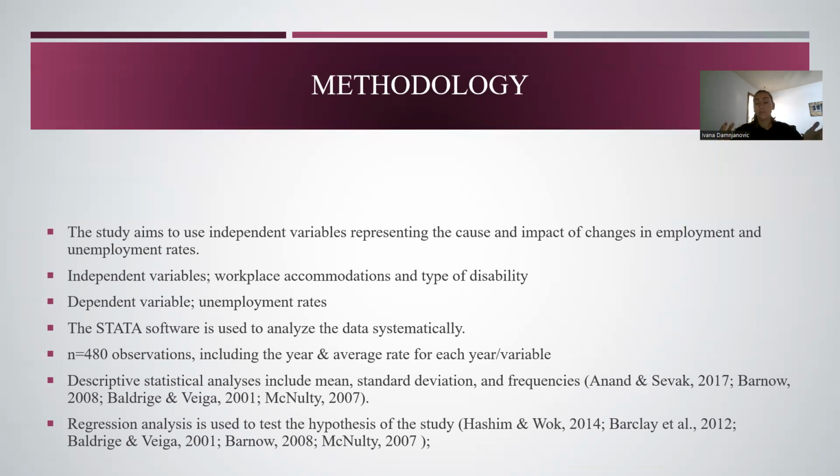So here we have men and women variables, 16 to 64 years old variables. We also have employment rates with and without disability for men, employment rates with and without disability for women, and we also have unemployment rates with disability for men, unemployment rates without disability for men, unemployment rates with disability for women, and unemployment rates without disability for women.